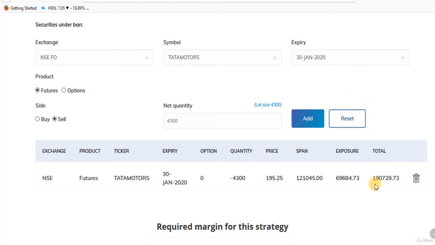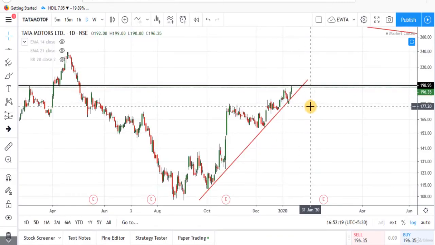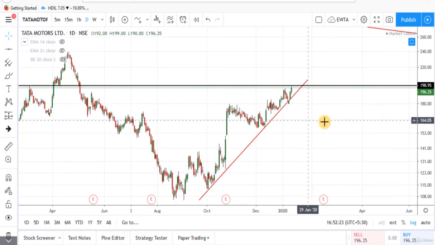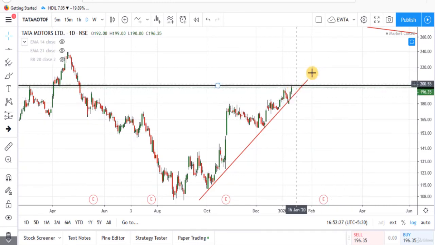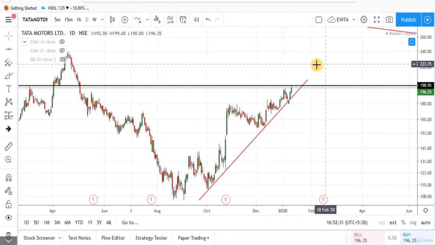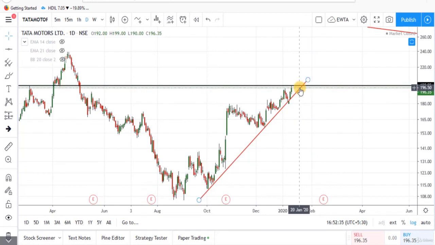If you want to sell one future of Tata Motors for this month's expiry, then you have to deposit a total margin of 1,90,729 rupees in your account. That is approximately 20% of the total contract value. So as you are taking a leverage of approximately 5 times, if the stock price goes down, your profit will also be 5 times. But if the stock price goes up, then your loss will also be in the same proportion. So never make a short sell position unless you are sure about the decline.